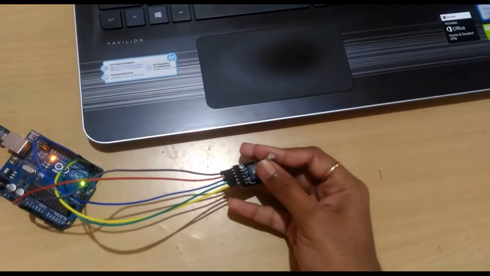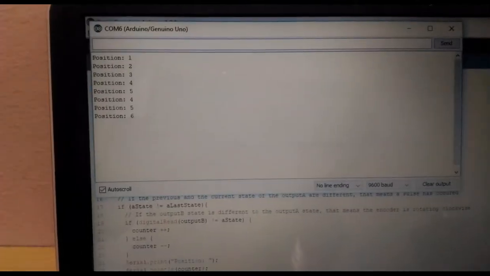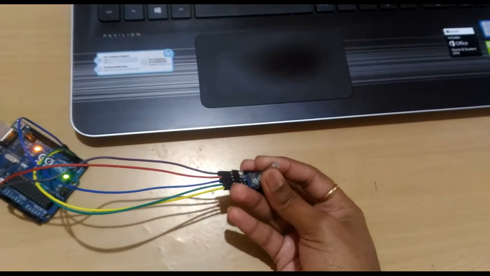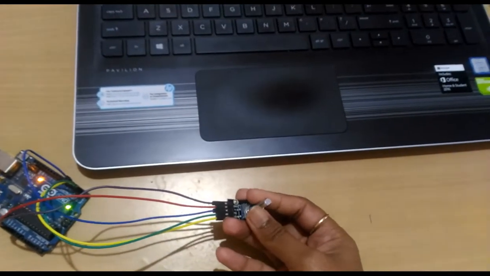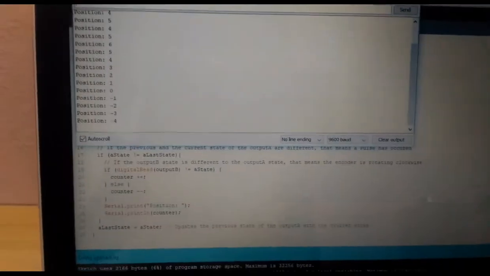Initially it will have a blank screen. As I rotate this in the clockwise direction, its position will be given, as you can see here, 1 2 3 4 5 6. And as I rotate it in the anti-clockwise direction, the count will decrease, and as I rotate it further anti-clockwise past its initial position, it is giving negative positions. So this is the demonstration of a rotary encoder.